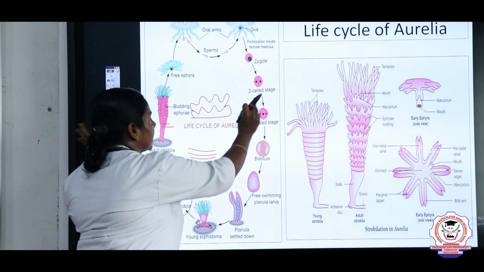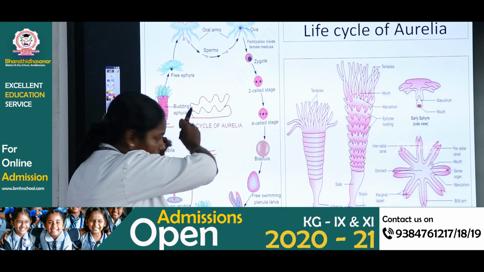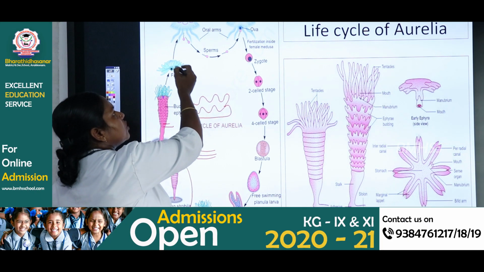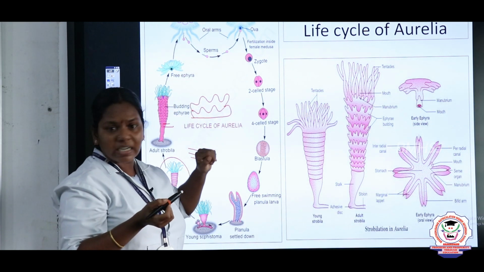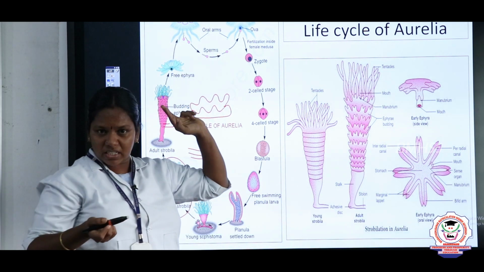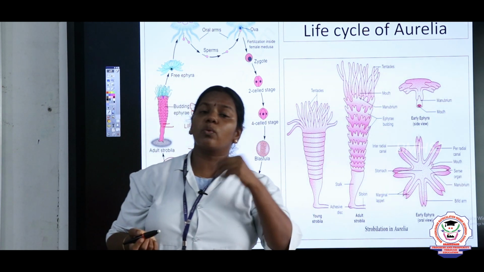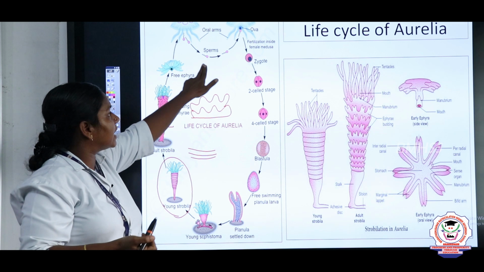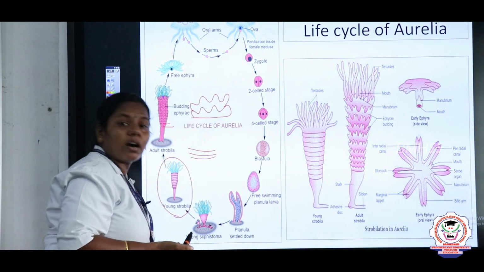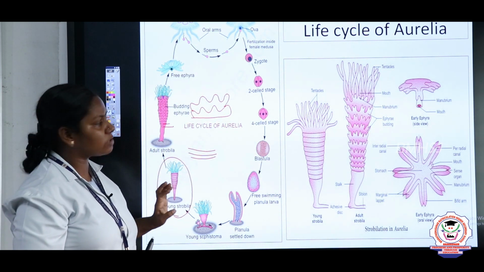Each gets separated from the parent, and each individual develops into the Aurelia. So this is the Aurelia, right? And this is the medusa stage. It undergoes two stages, children. One is a polyp and another one is a medusa. So this is the life cycle, how the medusa of Aurelia undergoes multiplication.